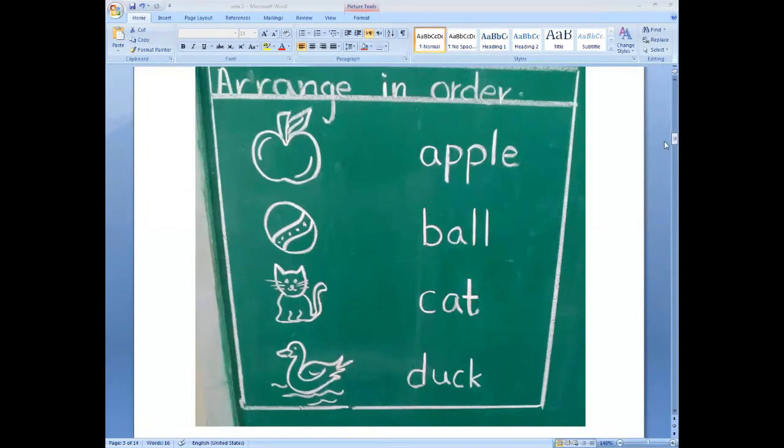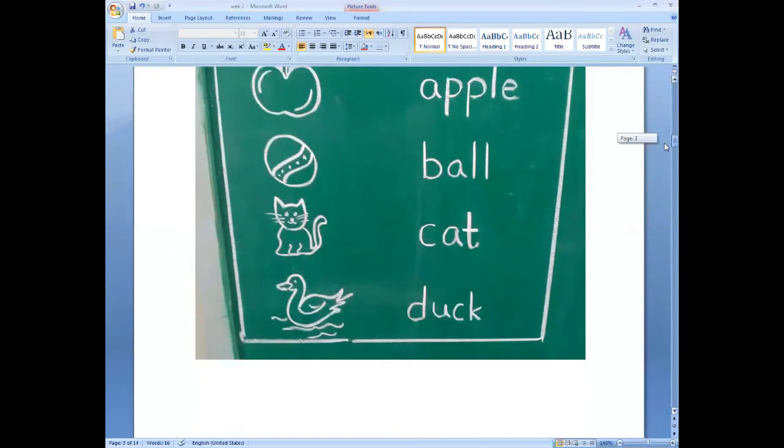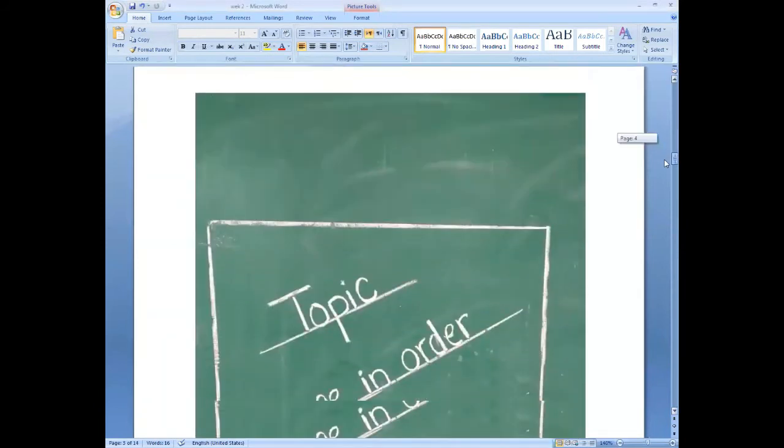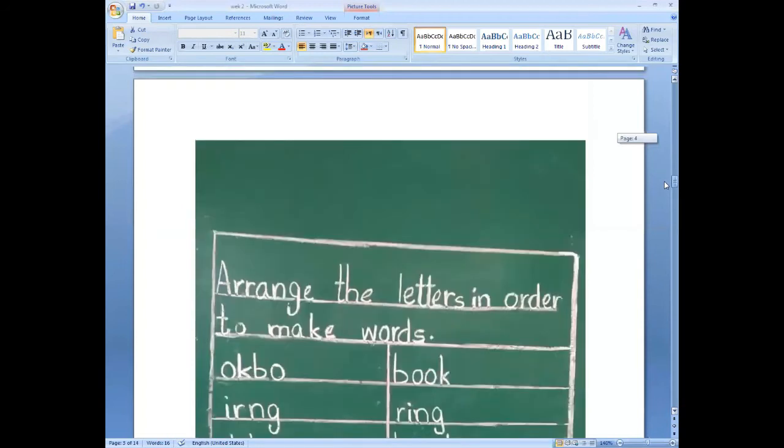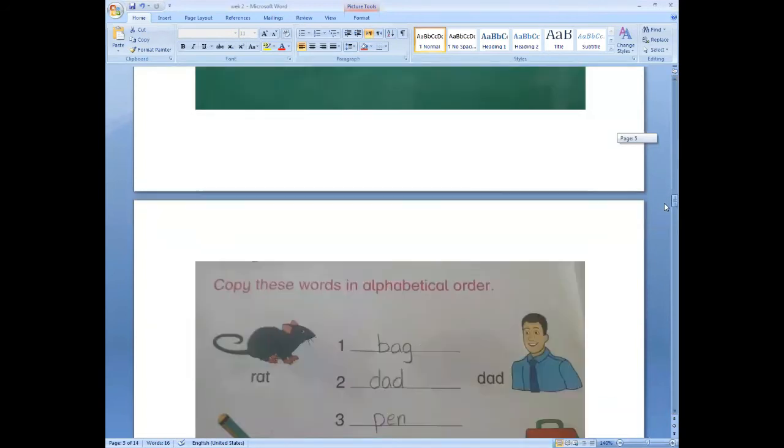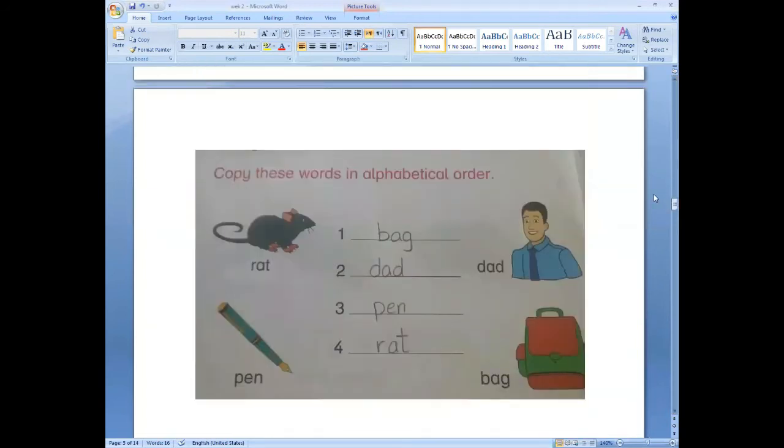Now your next activity is, look at your screen. Now students, open your English book, page number 6. Open your book, page number 6. Okay, yes, open your books. Have you opened your book?